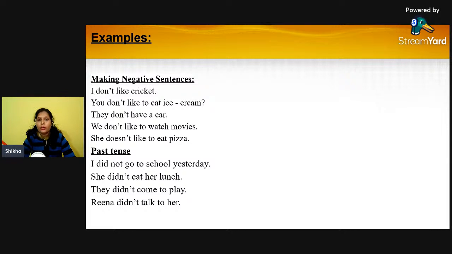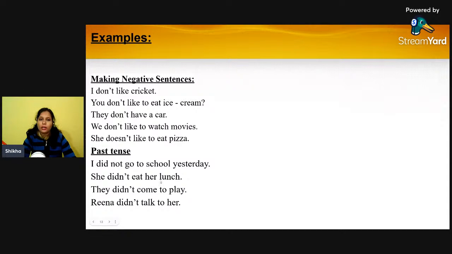Most of the time I have heard people using the past tense of the main verb. Yes, so the past tense of the main verb will not come. Though we are speaking about the past, we will use only did as the past form, and after that whichever verb you are using should be in its present form. So, I did not go to school yesterday. Most of the time I have heard people say, I did not went to school yesterday, but went is the past form. We will not use went, we will use go, right?